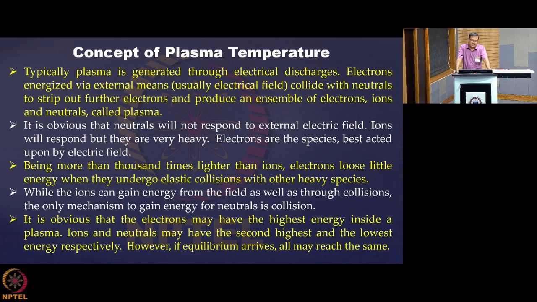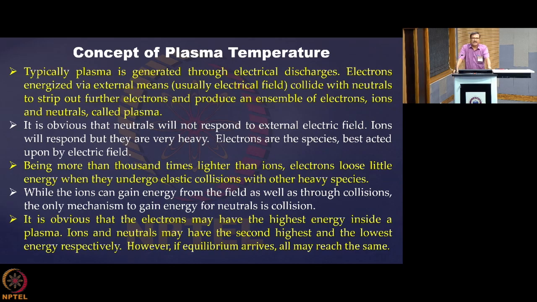But if a very light particle collides with a very heavy object, it almost loses no energy and stays at its original value. So through collision, electrons exchange very little of their energy with the other particles. But if there are a huge number of such collisions per second, then through collision alone it may be possible that, even though the energy transfer is less, they can equilibrate. That is exactly what happens in the case of thermal plasma.